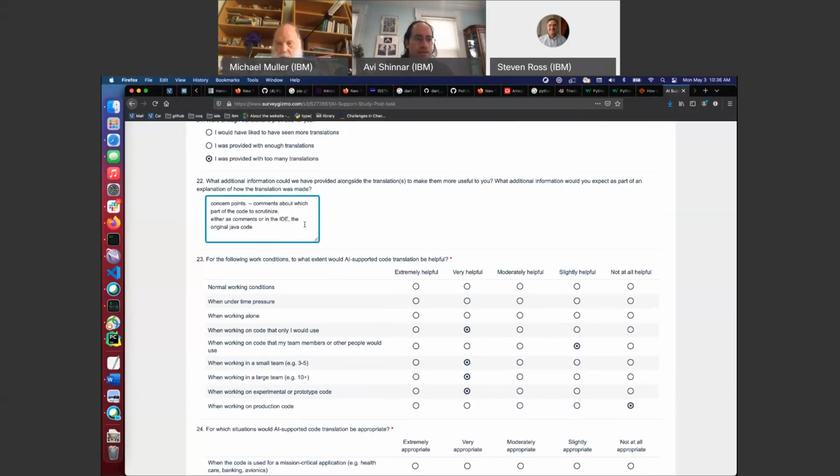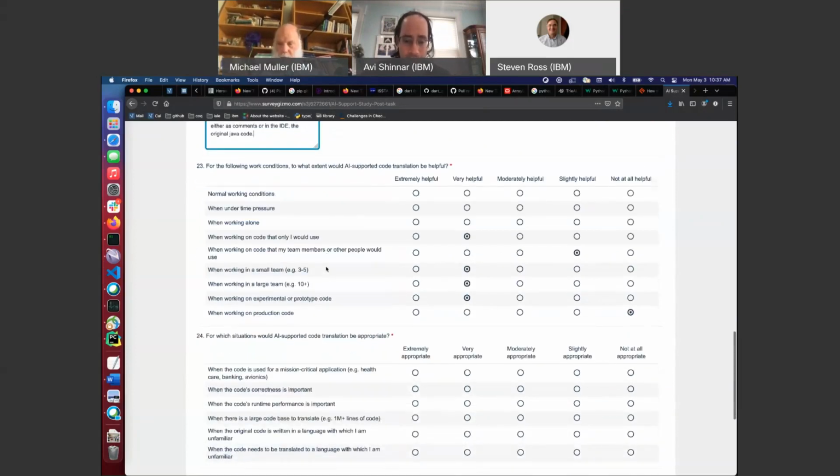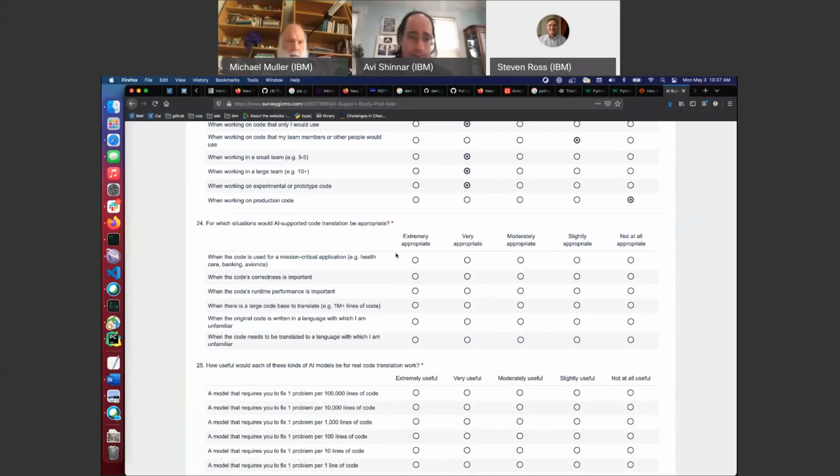The original Java code. That actually would have been enormously helpful because in practice, after I decided I really had to look at the Java code and I couldn't just look at the Python, I had to go looking back and forth, which I guess wasn't too hard. It's mostly line by line, but it would have been really helpful if the IDE sort of matched them up for me and said, here's the Python code I translated. While you're staring at it, here's the Java. Does it look right? Like a basic diff-style view where it either highlighted or put in comments that could be auto deleted later. For me, that would have been very valuable. Not very, because it's not that hard to look, but if you're looking for things that would have been helpful, that was the methodology I used: looking back and forth.